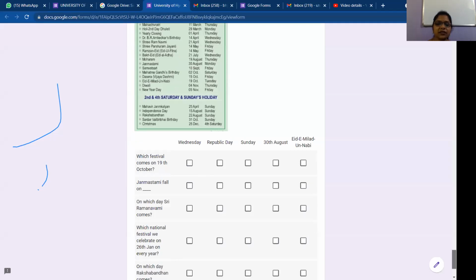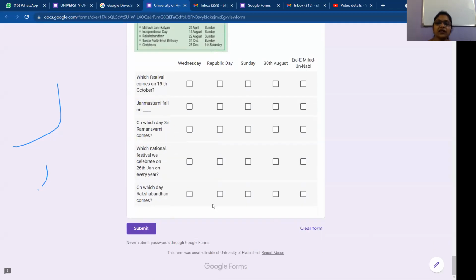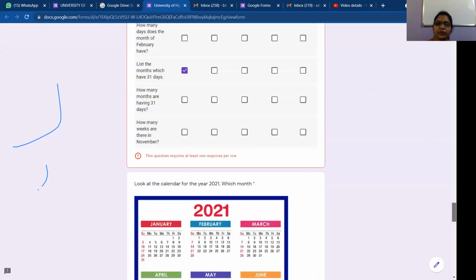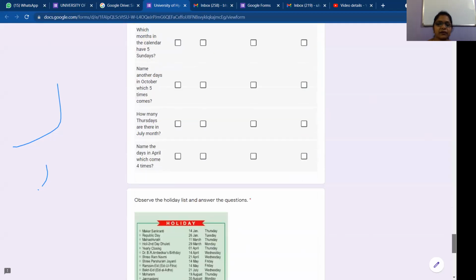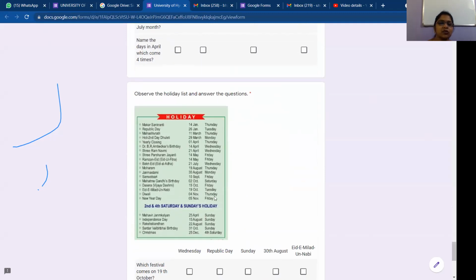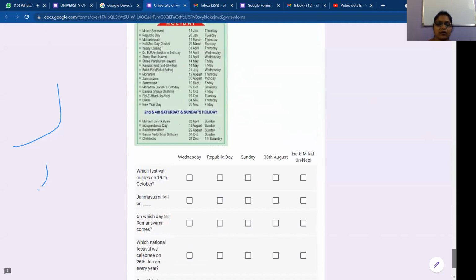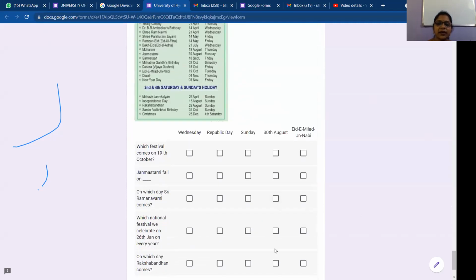So next is, on which day Raksha Bandhan comes? Raksha Bandhan, check it up here. Raksha Bandhan is on 22nd August, that is Sunday. Okay, so check it here. So Sunday. So opt the option Sunday.